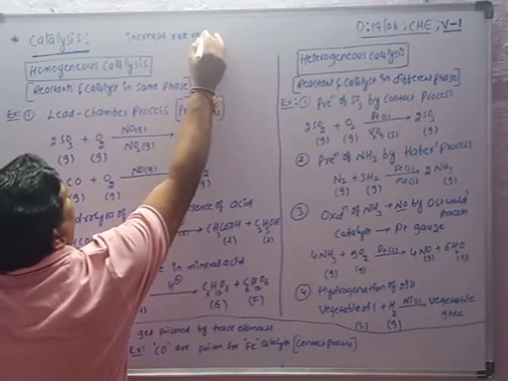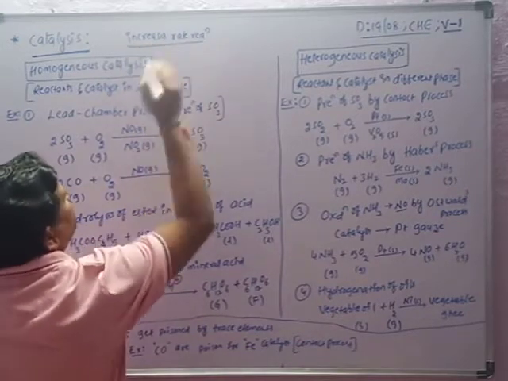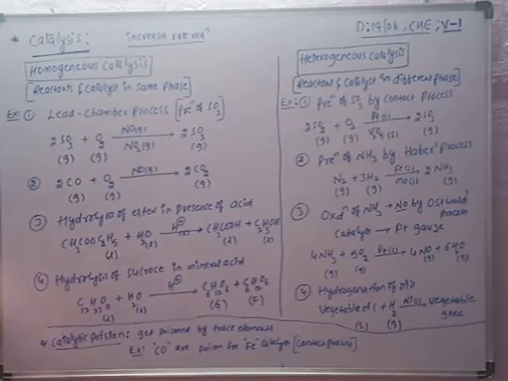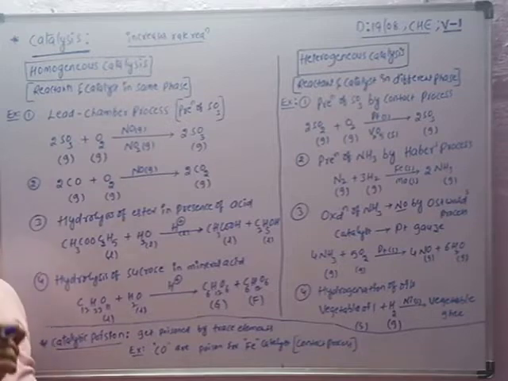Increases the rate of reaction means, in simple words, to increase the fastness of the reaction, to speed up the reaction by an external substance to the chemical reaction. So the substance which increases the speed or rate of reaction is called a catalyst.